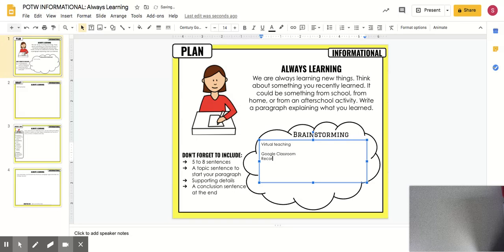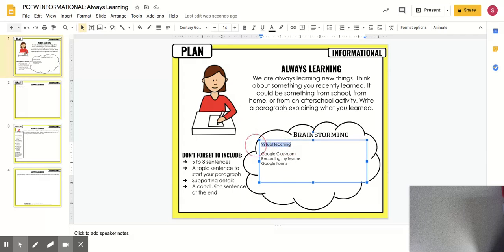Maybe that's recording my lessons. And then the last one could be Google Forms, since we use those almost every day. So those could be my 3 supporting details, and then I could find a way to reword whatever I write for my topic sentence as my conclusion sentence down here. But this is just a spot where you're going to brainstorm.